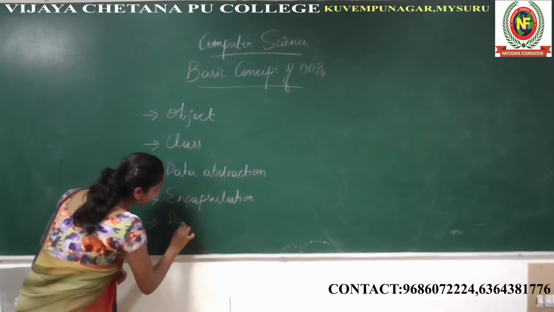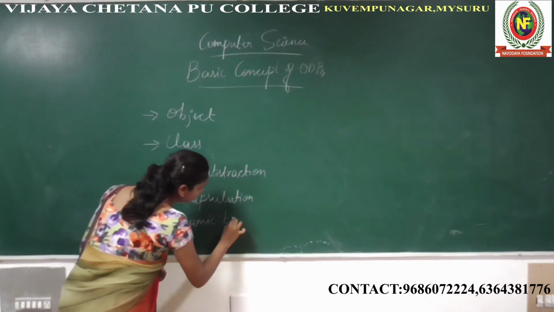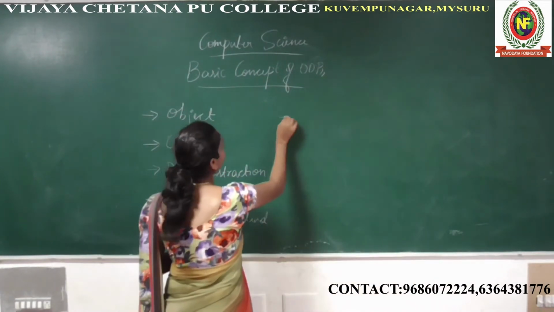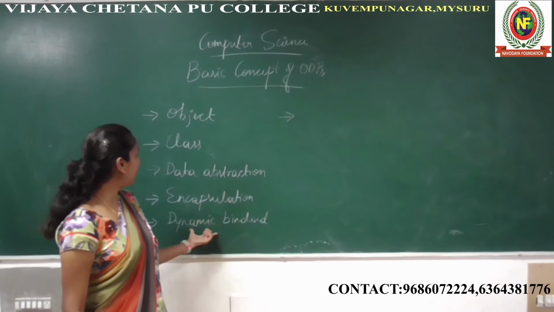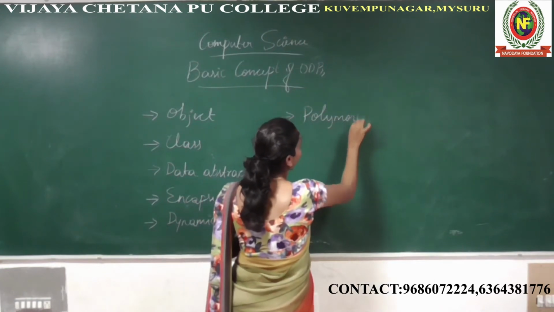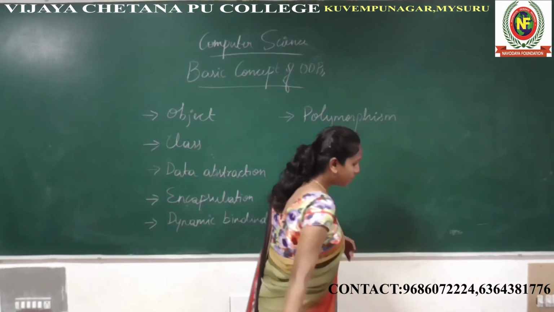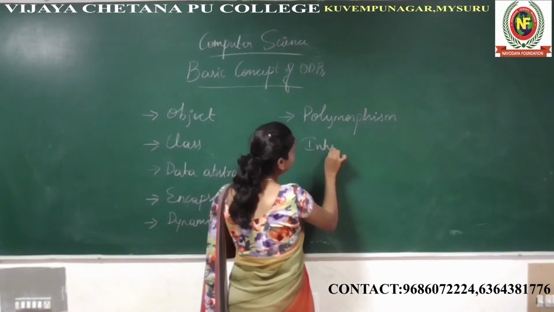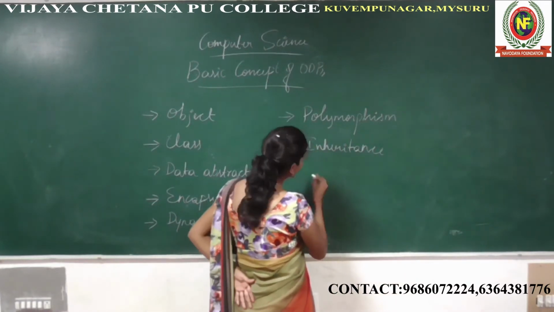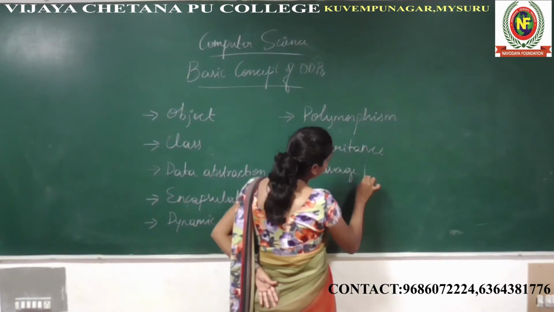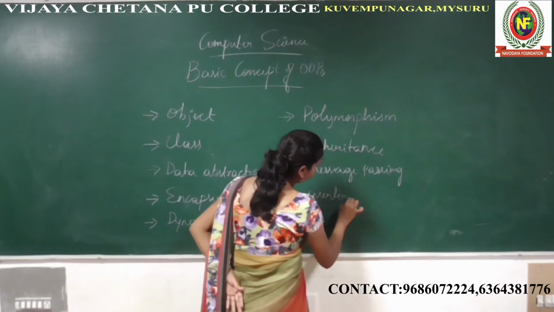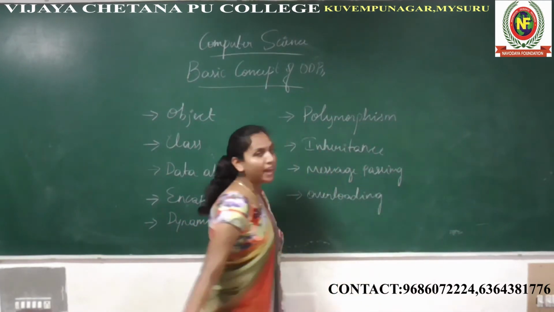Next, dynamic binding. Then data abstraction, encapsulation, dynamic binding, and the next one is polymorphism, and inheritance, and message passing, and the last one is overloading. So these are the characteristics of OOPS.